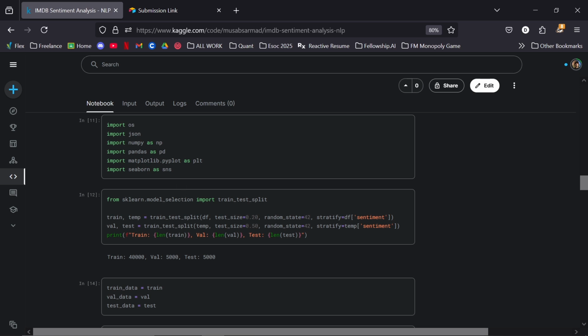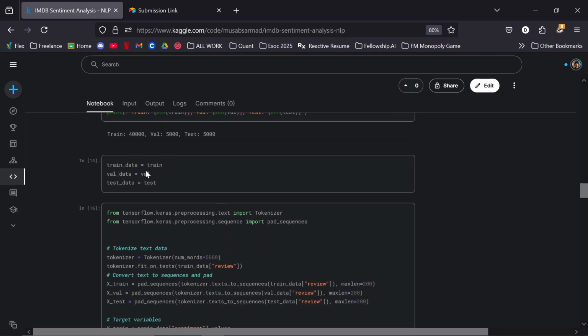After which I implement sklearn's train-test split, in which we initialize a training dataset of 40,000 reviews, out of which the validation dataset is 5,000 and testing is also 5,000, purely on sentiment. For the training split, we have only considered 20% of the entire dataset with a random state of 42, and for the validation split, the size is 0.5, with a random state of 42 as well. After which the values for train, validation, and test are assigned to train data, val data, and test data.